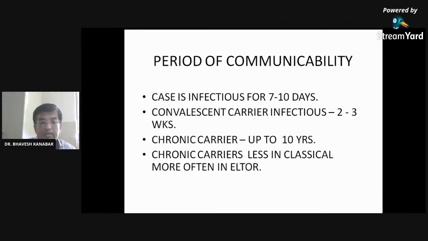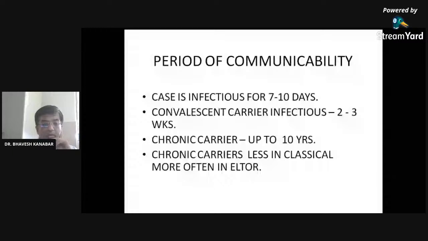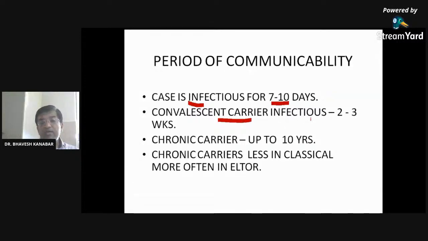Cholera organism. Till then, we discuss somewhat further. A case is infectious for 7 to 10 days. If any person is suffering from cholera, then they may transmit infection to another person for up to 7 to 10 days. A convalescent carrier can be infectious for 2 to 3 weeks.